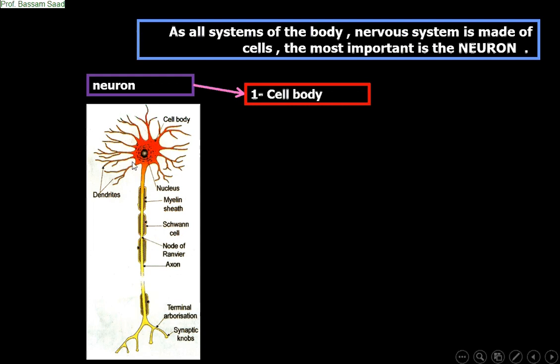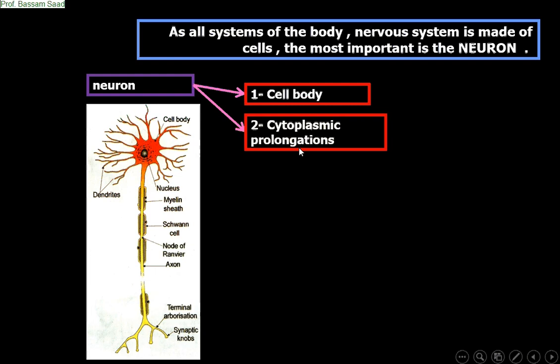So this is the cell body, this part of the nervous cell containing the nucleus. And around it, look at these ramifications or prolongations like the branches of a tree. Around there are the cytoplasmic prolongations.